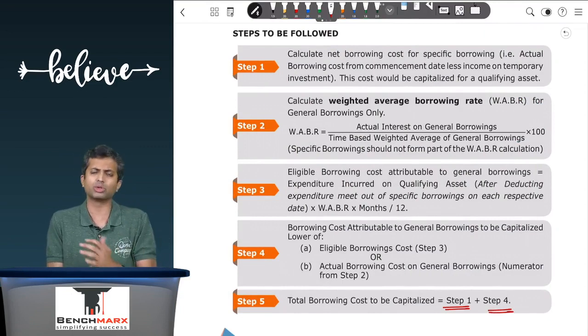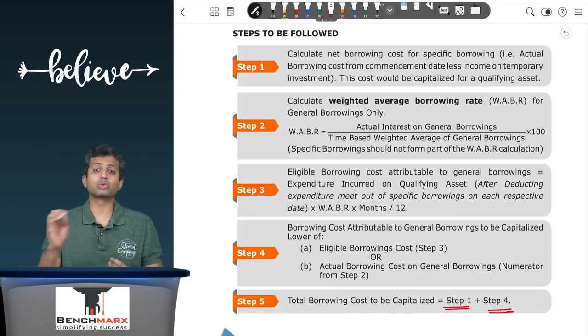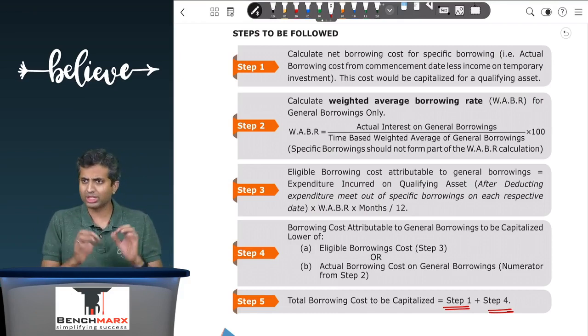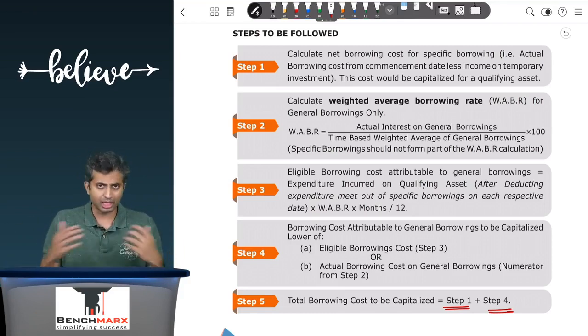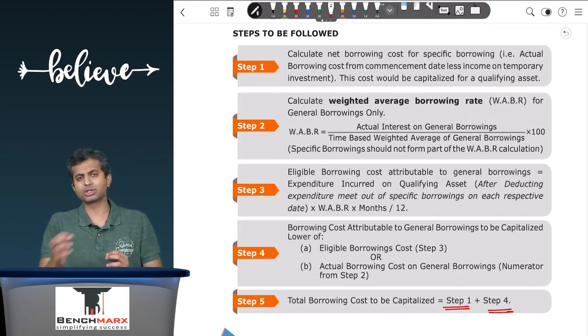So the steps you need to follow are: first, find the net borrowing cost to be capitalized out of the specific borrowings. Second, for the general borrowings, calculate the weighted average borrowing rate. You will not take the specific borrowings again. You will take all the general borrowings that are there during the year divided by the average borrowings existing, to find the rate per annum.